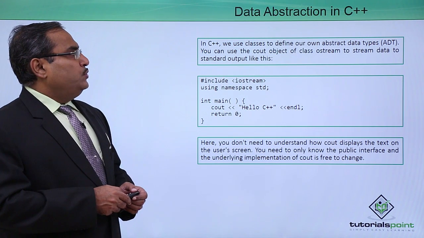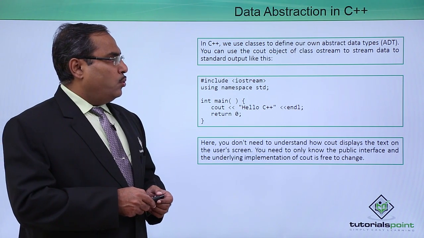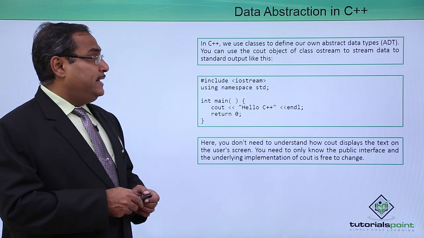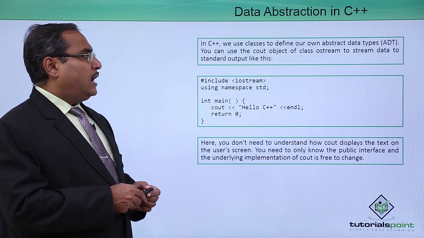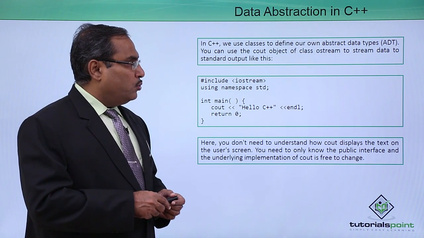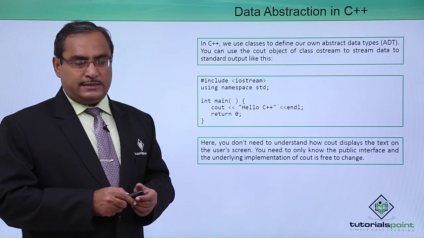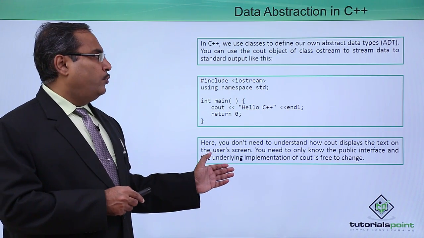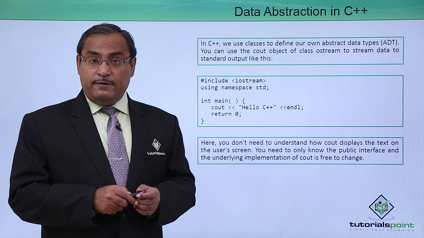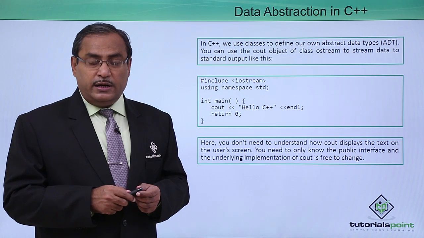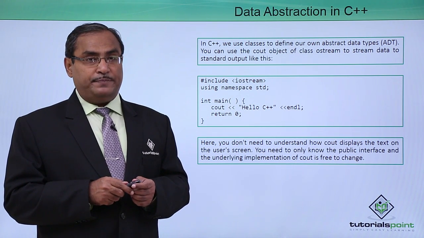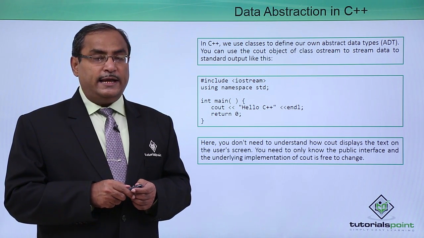In C++, we use classes to define our own abstract data type, that is ADT. You can use the cout object of class ostream to stream data to the standard output like this. So here is one example we are going to have. Here we are giving birth to another concept, that is abstract data type. In short, it will be called ADT.